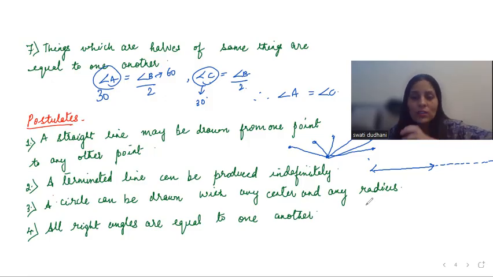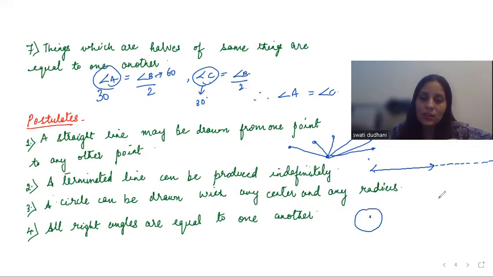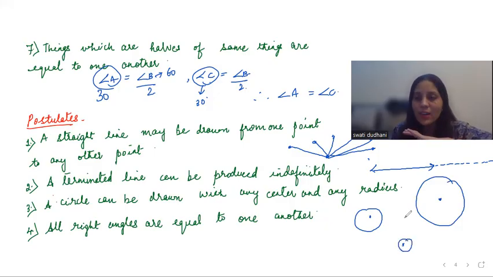Next, a circle can be drawn with any center and any radius. So you can draw a circle. Suppose you take a compass, if I adjust the compass, if I reduce it, I'll get a circle. If I increase it, I can just change my center and radius, and anywhere I'll get a circle. Now this is a circle with this center. If I take this center, I can draw a big circle, or maybe I can draw a small circle. So any circle can be drawn with any center and radius.